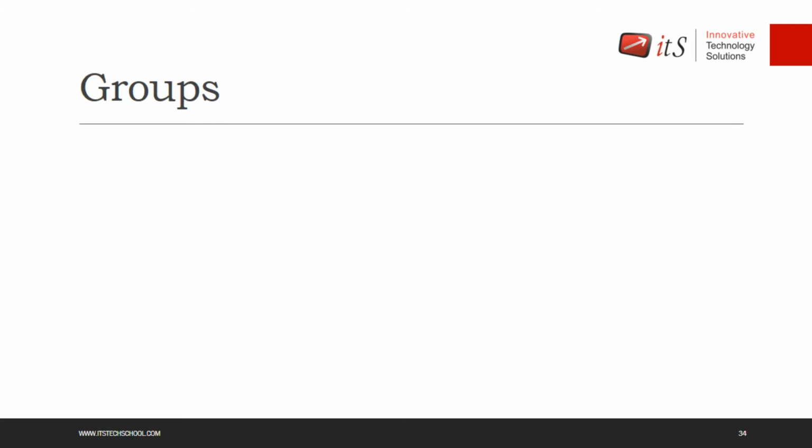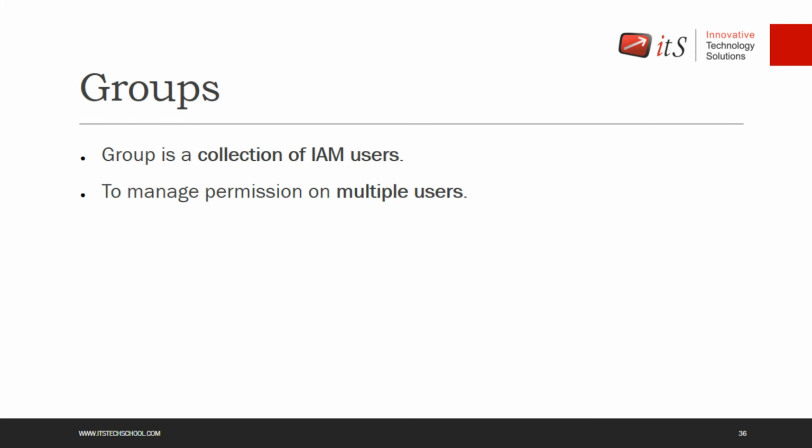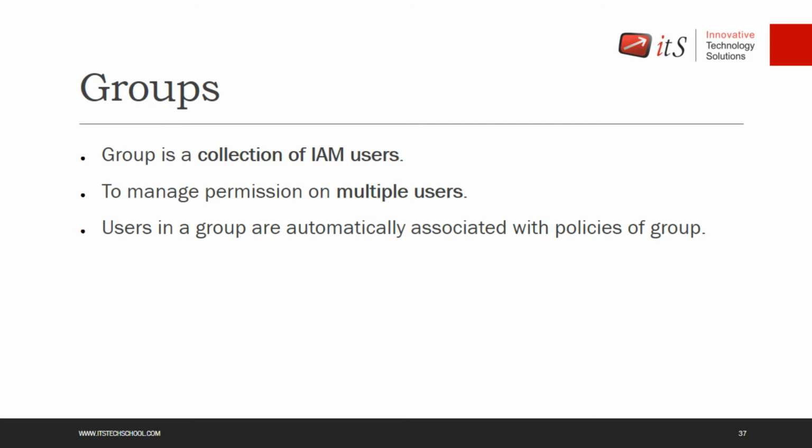That time we can use groups. A group is a collection of IAM users. So whenever you get a task to provide permission to multiple users, at that time just go with a group. Create a group, add all the users into the group, and directly provide permission for the group, right? So for providing permission for multiple users, you can easily use the group. Users who are in the group are automatically associated with the policies of the group, right? So you just provide permission to the group only.